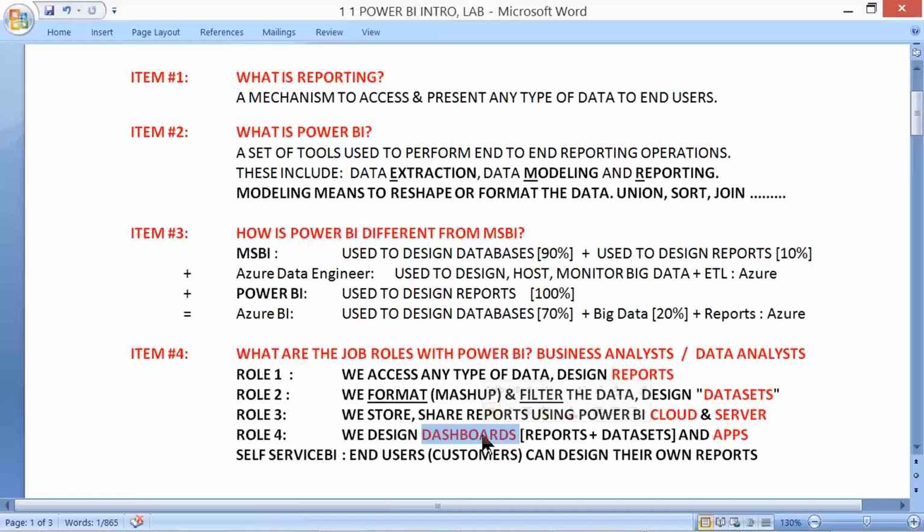Dashboards are a colorful mix of multiple reports, and the ingredients used for the reports are called data sets. Put together, we can generate micro websites for the end users called apps. So here comes self-service BI, meaning end users can cook their own reports. They can get their own reports out of existing ingredients or items.